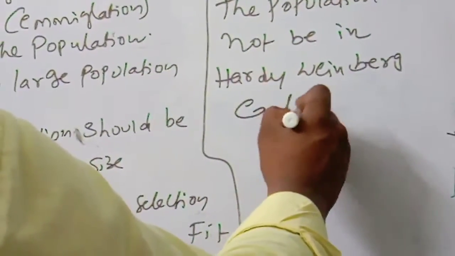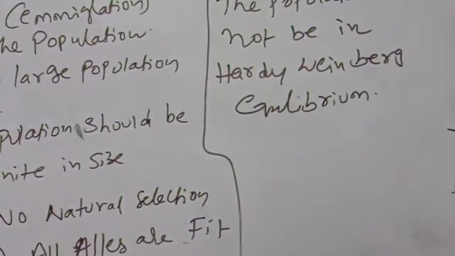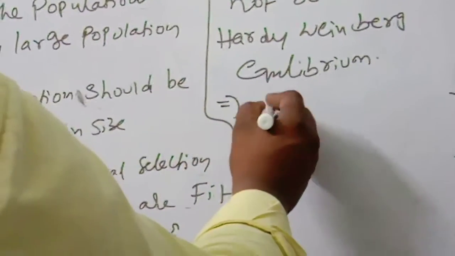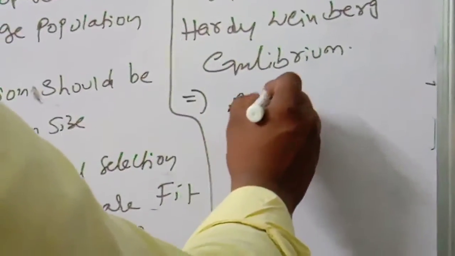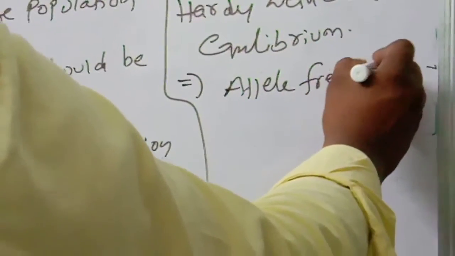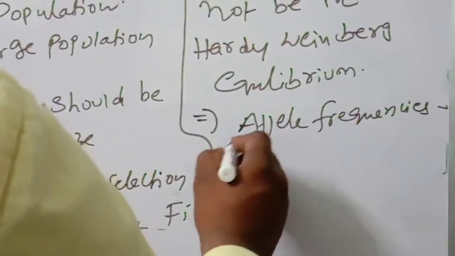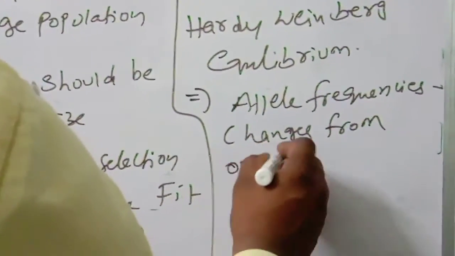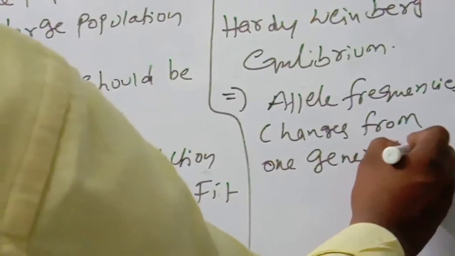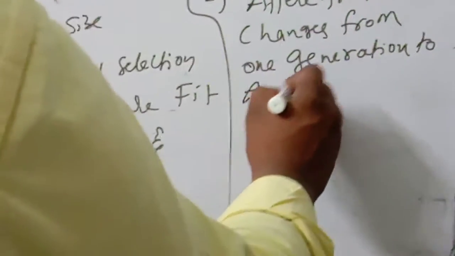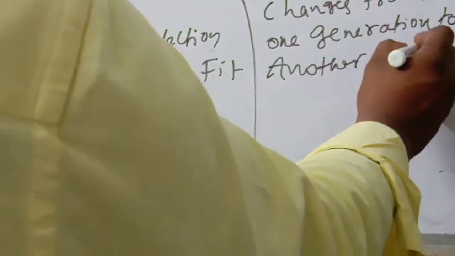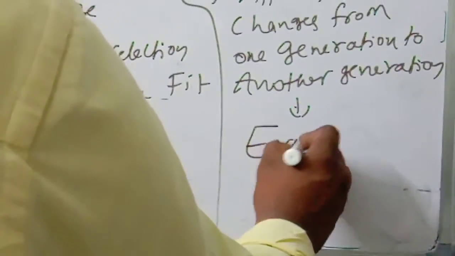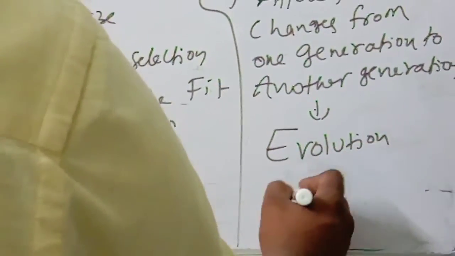Evolution takes place when the allele frequencies change from one generation to another.